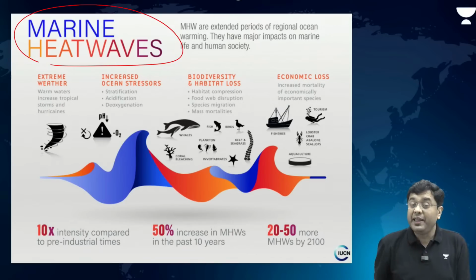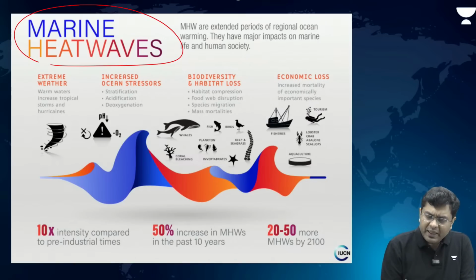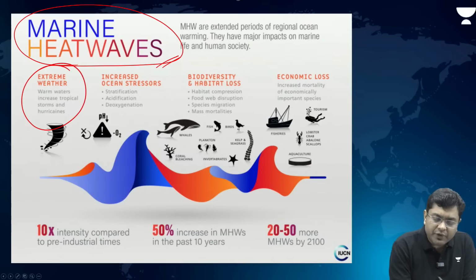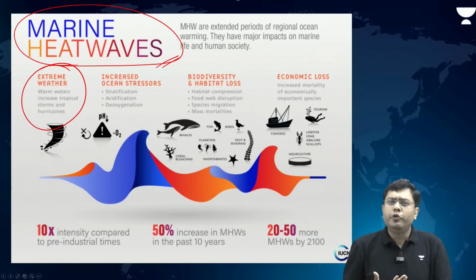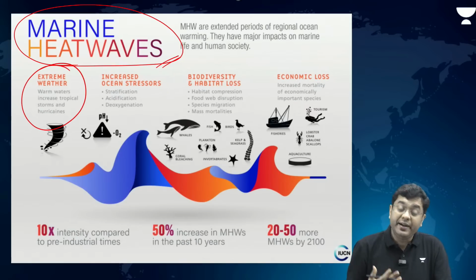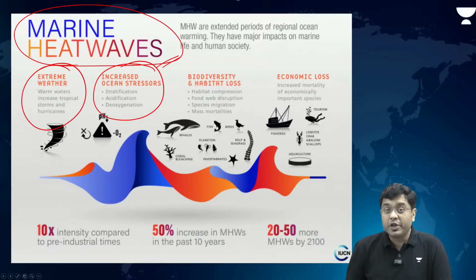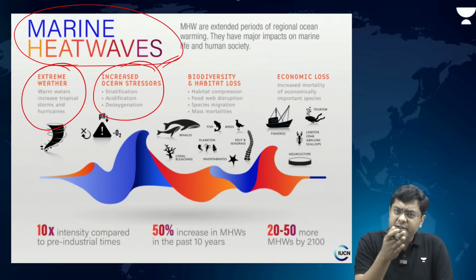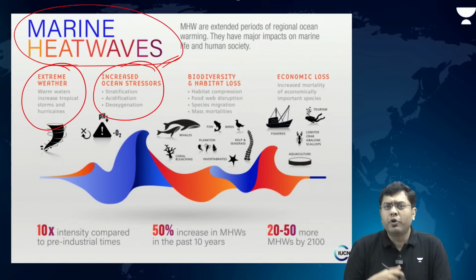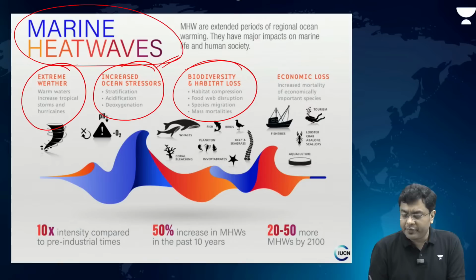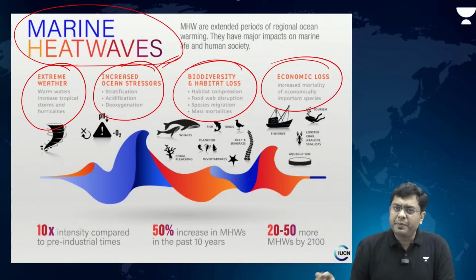Now the corals are also being impacted by that. So this extreme temperature or heating of the water bodies can lead to extreme weather, because it can create those low pressure conditions which can lead to storms and very high frequency and high intensity storms. Then it can lead to deoxygenation, acidification of the oceans, as the recent State of Oceans report of 2024 released by UNESCO has also revealed. Then biodiversity and habitat loss, economic loss, various different species are getting impacted by the marine heat waves.